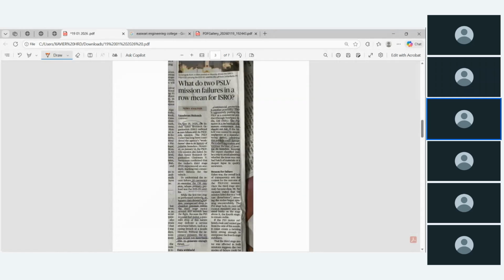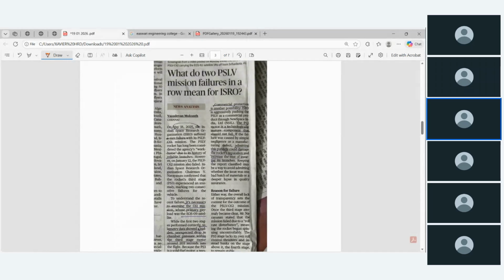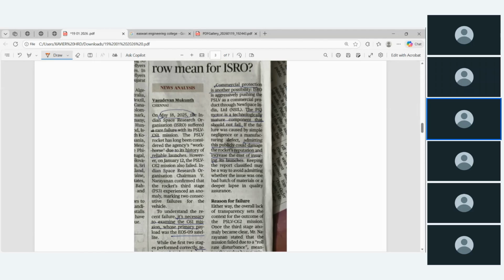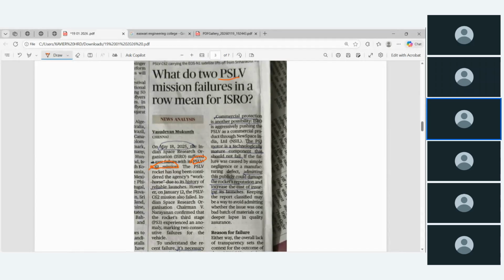So what do two PSLV mission failures in a row mean for ISRO? Well, this is what the news discussed from another point of view. Because on May 18, 2025, there was a rare failure, PSLV C61. So within about 7 months, they launched another mission that also failed. And PSLV had a good reputation in other countries also. That is why they used to call it the workhorse, due to its history of reliable launches.